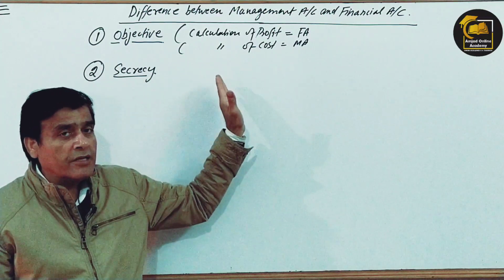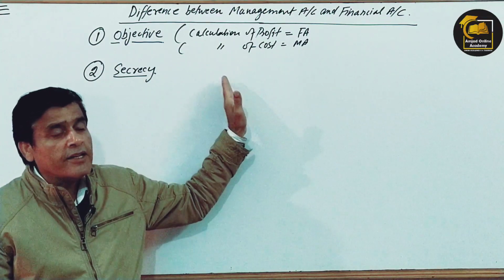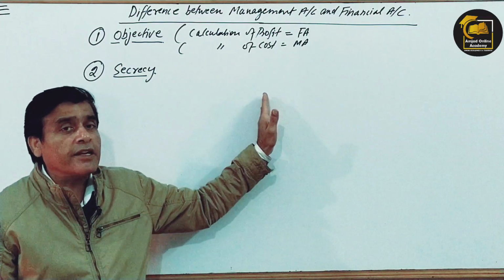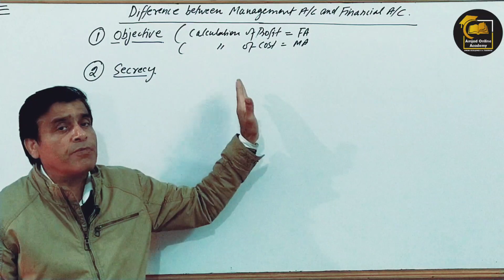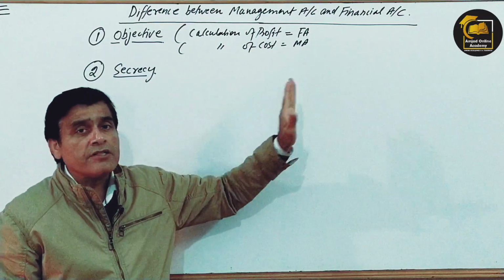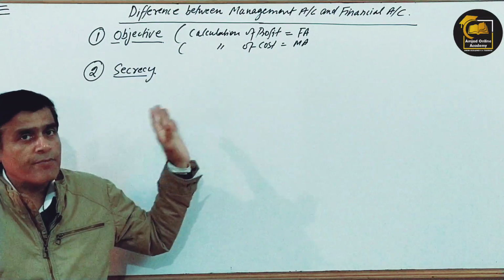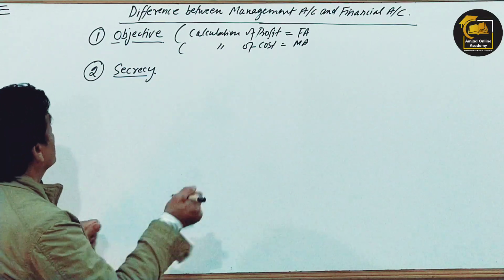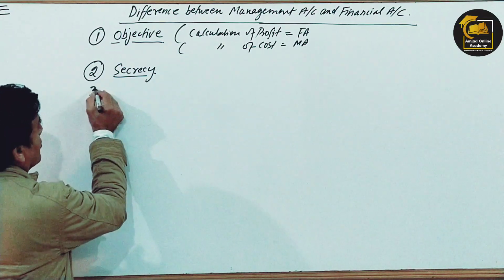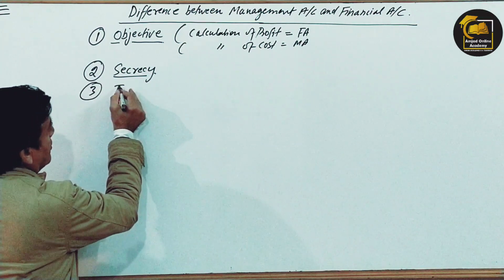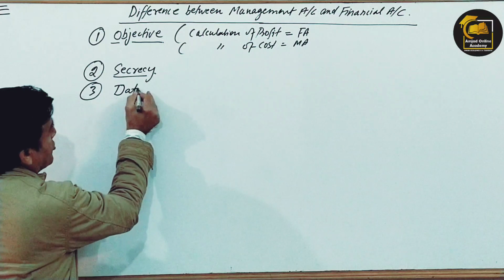So another point of difference is that in the case of management accounting, secrecy is maintained, that is, it is not to be disclosed to the public, whereas in financial accounting there is no secrecy, there is no confidentiality. So understood the second point? The third point is data, or you can say the information.